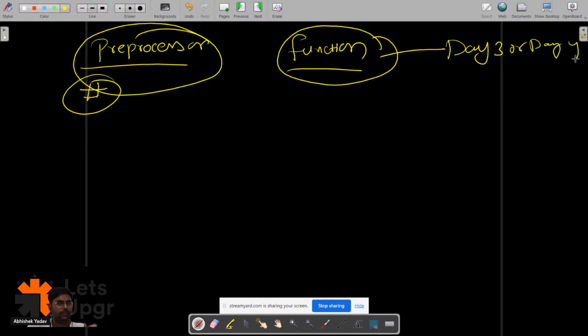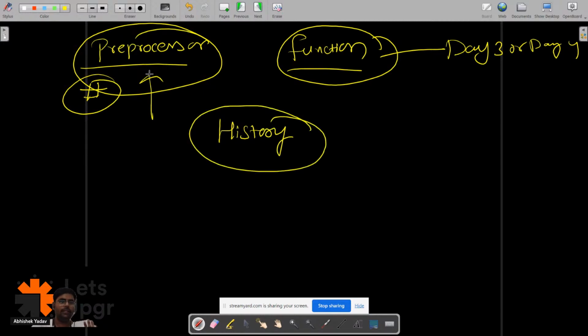Okay. So before discussing the preprocessor, let's do some good questions here, and after that we are moving on. We are left with the history part also. So we are left with three things: the preprocessor, functions, and the history part. Before moving to these, let's move to a very general concept.